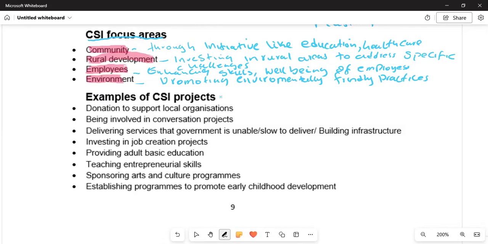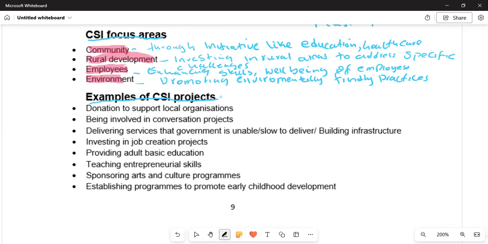So now we have the examples of corporate social investment projects. Donation to support local business: the large businesses are to support the medium enterprises, even those that are competing with them, letting them grow by donating to such young businesses.